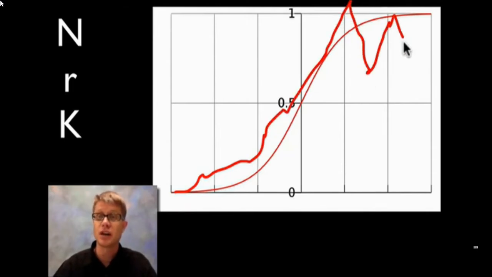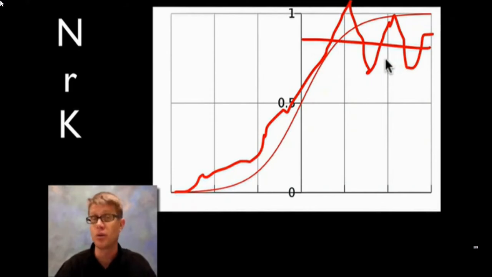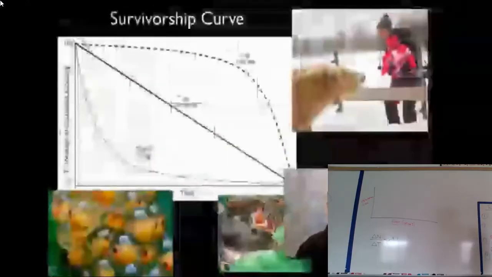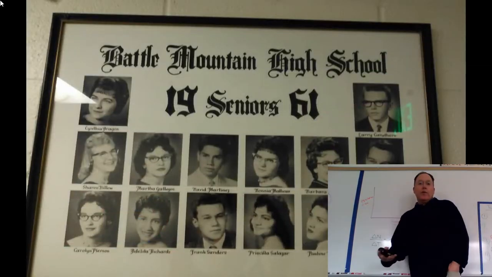And then it's dropped, and it's gone up, and it's dropped, and it's kind of reached this carrying capacity, a maximum number of wolves you can have in Yellowstone Park. So it's not as smooth as that, but it certainly has an R value, an N value has increased, and then it's reached kind of a K. So it's important that you know what N, R, and K are. Okay, so let's get to a few examples here.